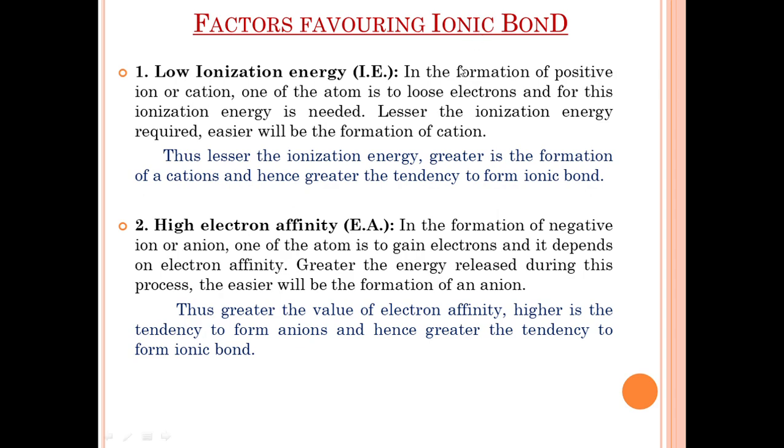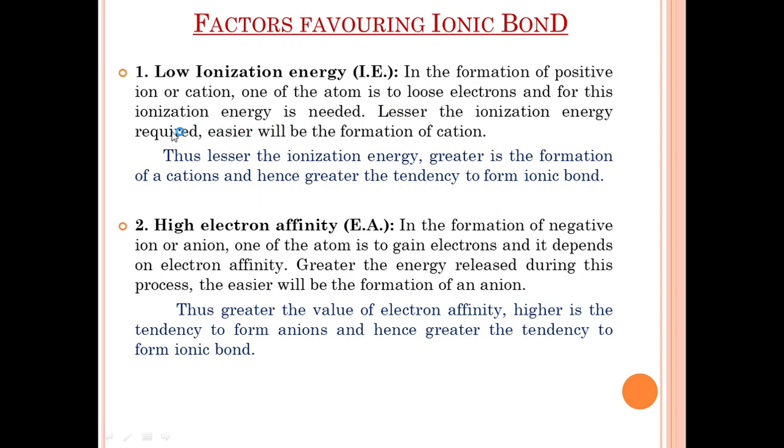So in the formation of positive ion or cation, one of the atoms has to lose electrons, and for this ionization energy is needed. That means how is cation formed? Cation is formed by losing electrons from an atom.